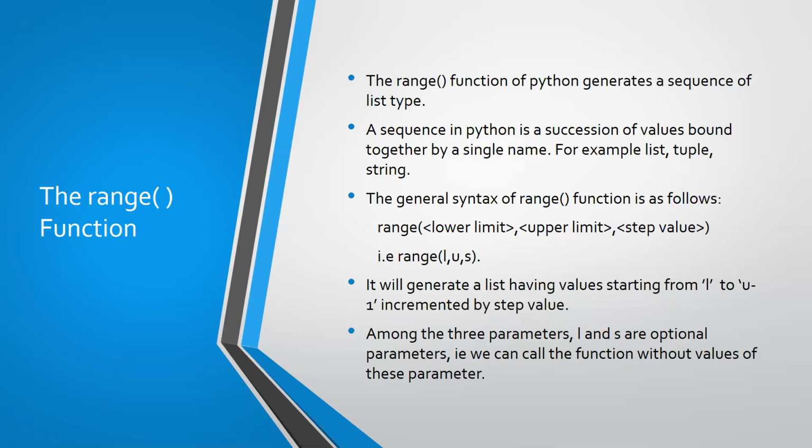That is what we call a sequence. Your list is a sequence, your string is a sequence, your tuple is a sequence. The range function will return sequence type information: a sequence of list type.